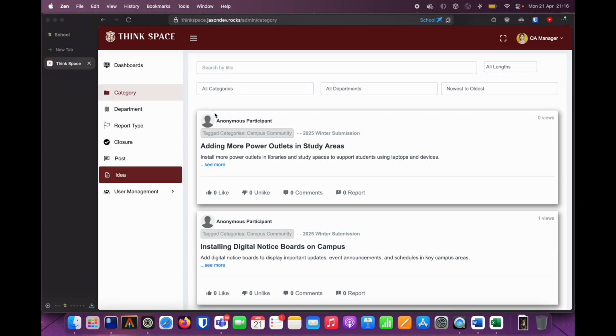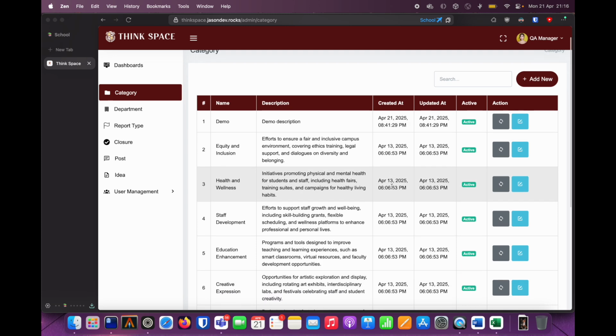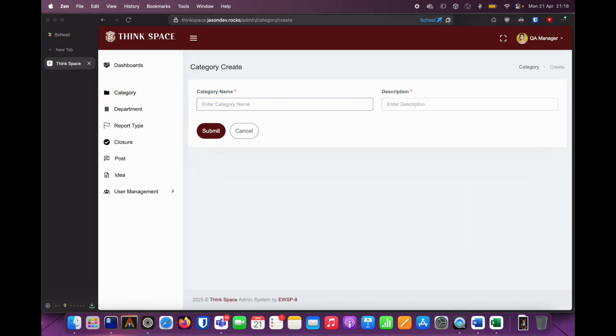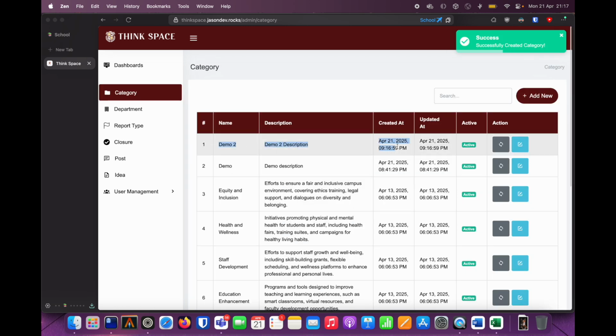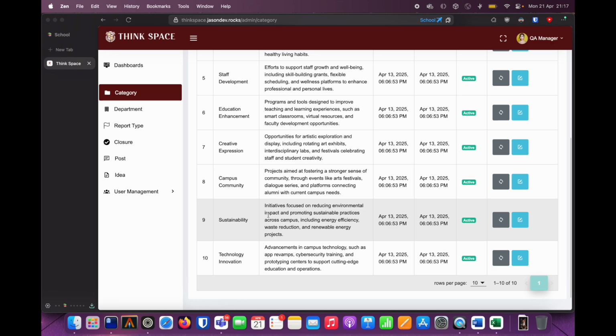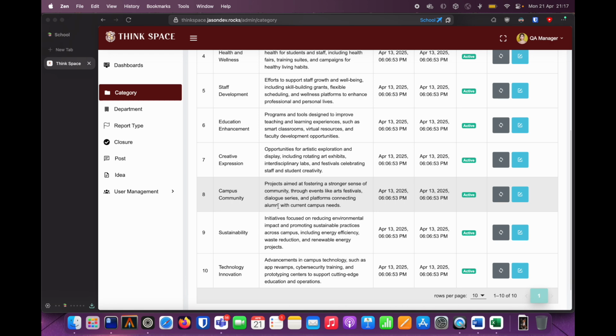One of the QA manager's responsibilities is that he can create categories. I've already created a demo category here, but for demonstration purposes, let's just create another one. And you can see that the category is created. These categories will be used when someone posts ideas. They can associate these categories. We have also created default categories that the staff can use, of course.